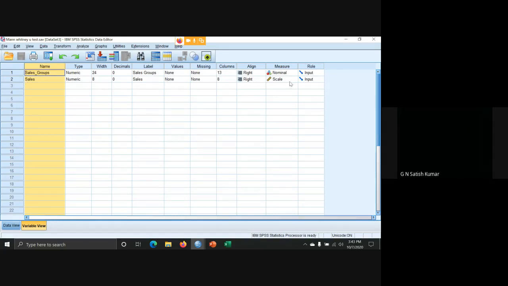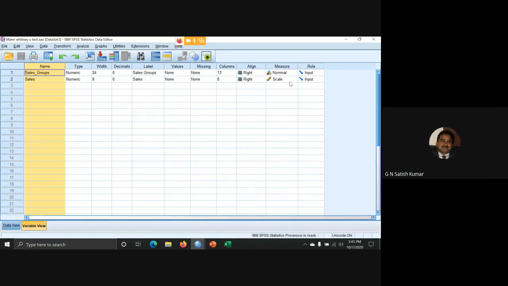So I want to check, is there any significant difference between the sales groups in terms of sales? Null hypothesis: there is no significant difference between group 1 and group 2 towards sales. So I want to perform this test, which comes under the Mann-Whitney U test, a non-parametric test, because we are assuming that sales is not normally distributed. Can I go ahead?